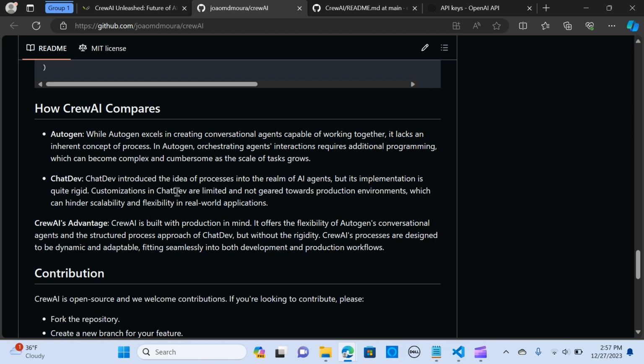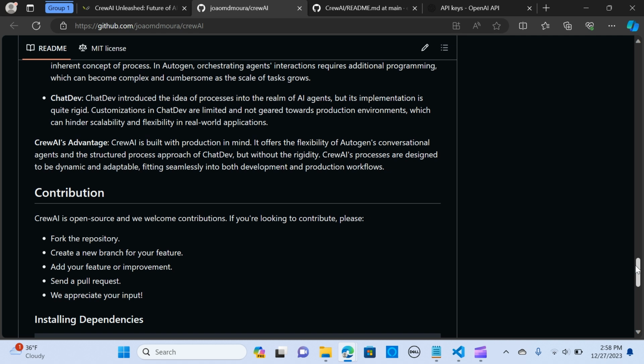So the customization in ChatDev is limited and not geared towards production environments, which can hinder scalability and flexibility in real-world applications. The main advantage of CrewAI is that it's built with production in mind. It offers the flexibility of AutoGen's conversational agents and the structured process approach of ChatDev, but without the rigidity. CrewAI's processes are designed to be dynamic and adaptable, fitting seamlessly into both development and production workflows.